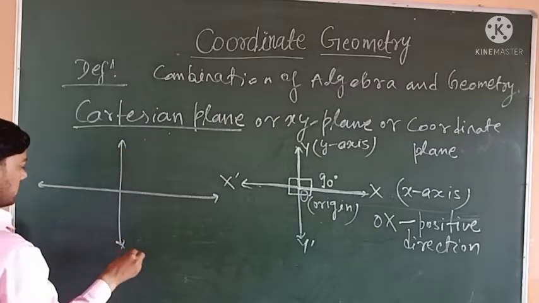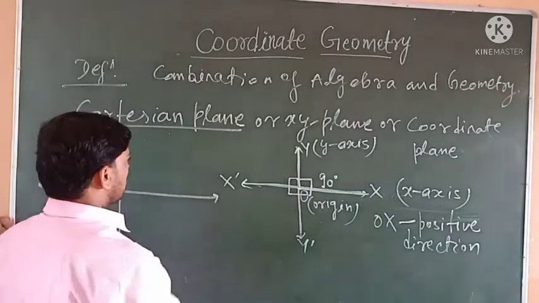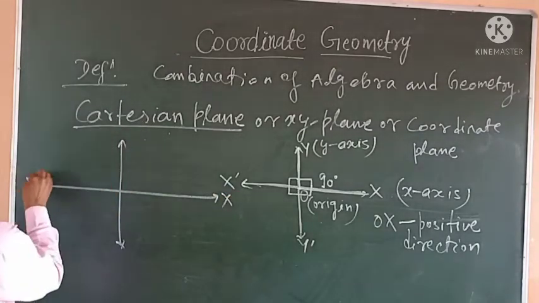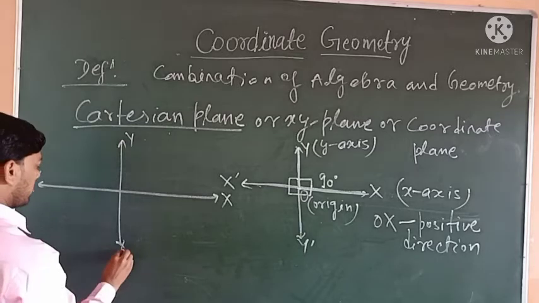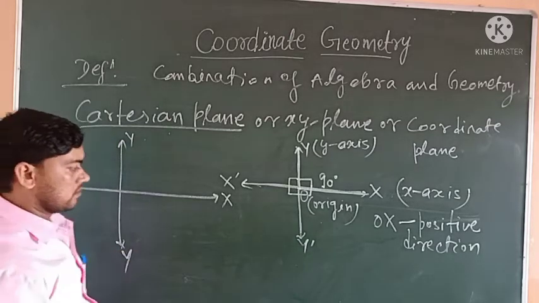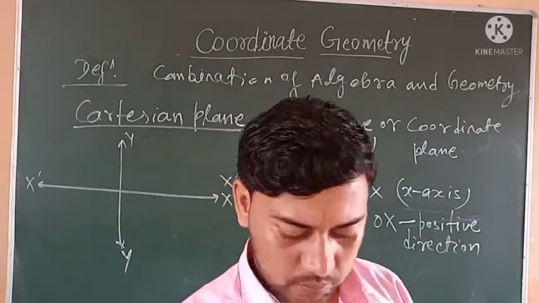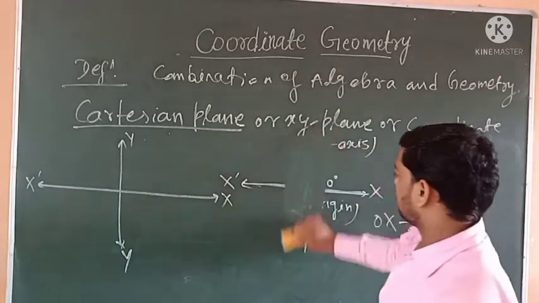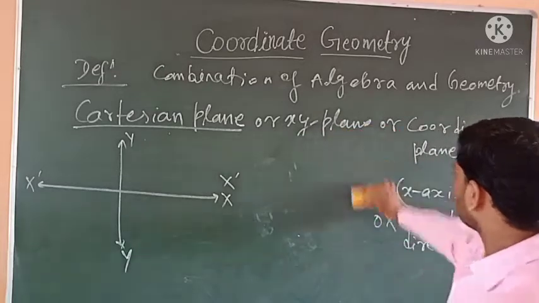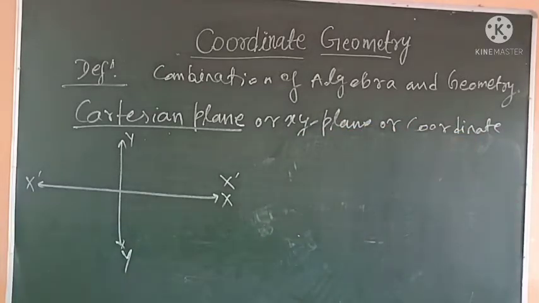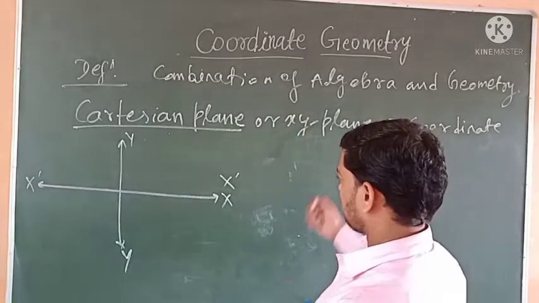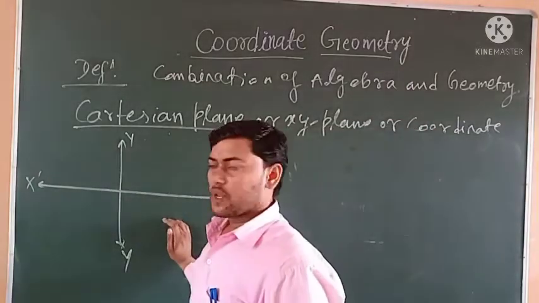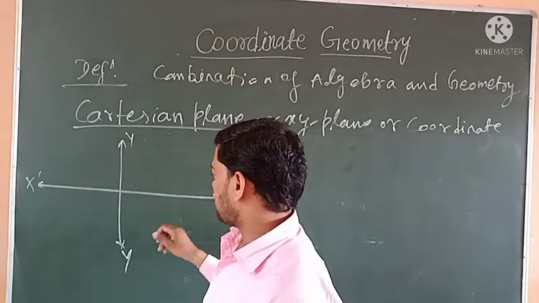Next topic is coordinates. There are two types of coordinates, x coordinate and y coordinate. In the Cartesian plane, there are four quadrants.